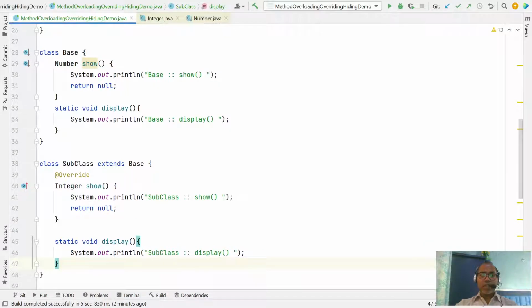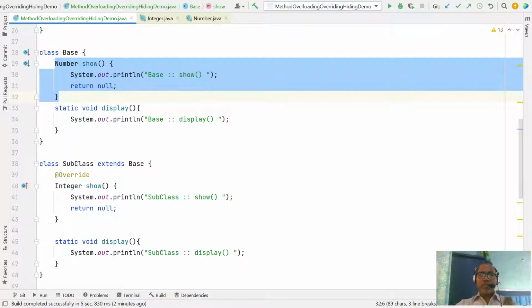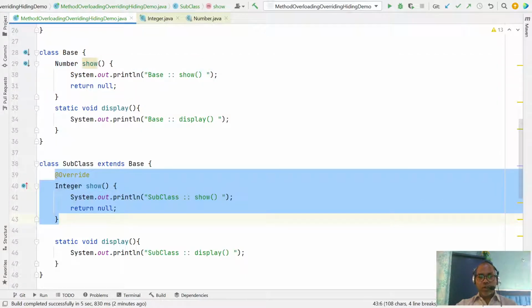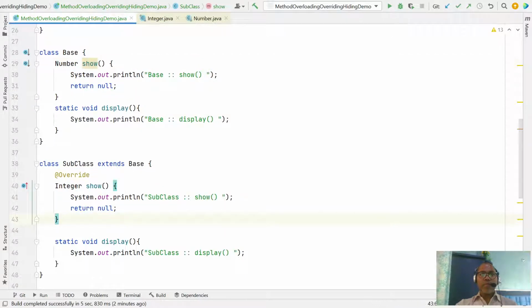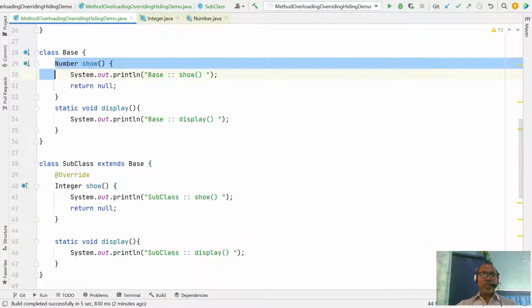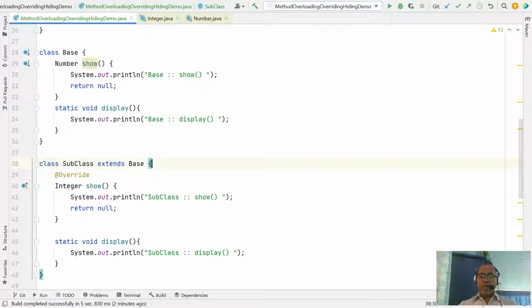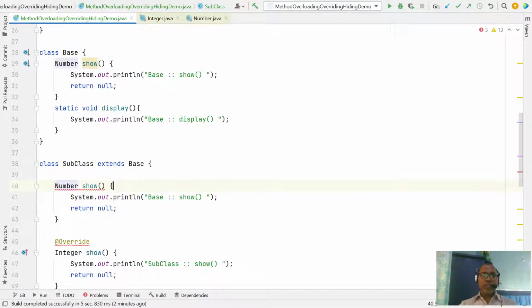But in the case of an instance method, a non-static method can be overridden only if you write the same kind of signature. Let's see what happens if you define the same method but change the return type, say integer x.